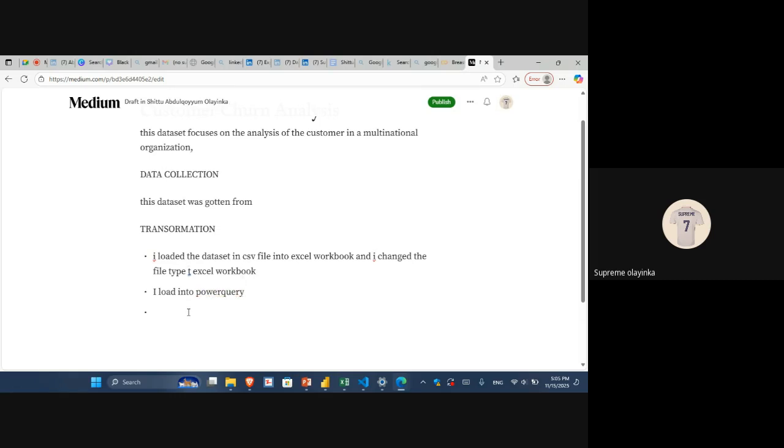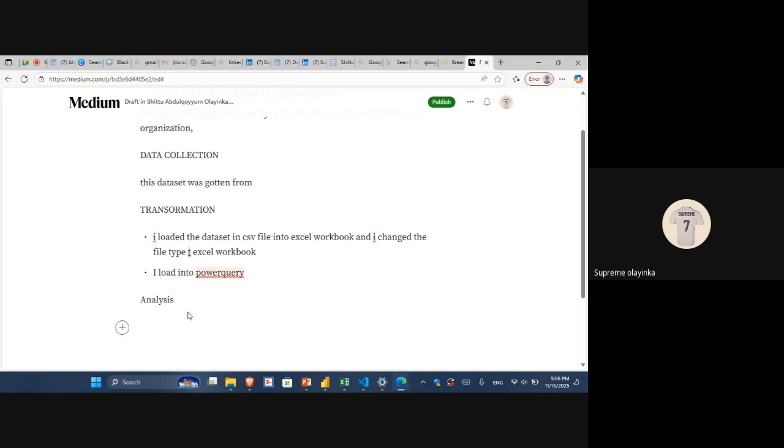So after you are done with transformation, you want to write on analysis. What are the analyses you carried out? Then when you write analysis, what are the analyses you carried out and why are you carrying them out? This is not just you doing that. You're solving a business problem. So why are you carrying out each analysis?